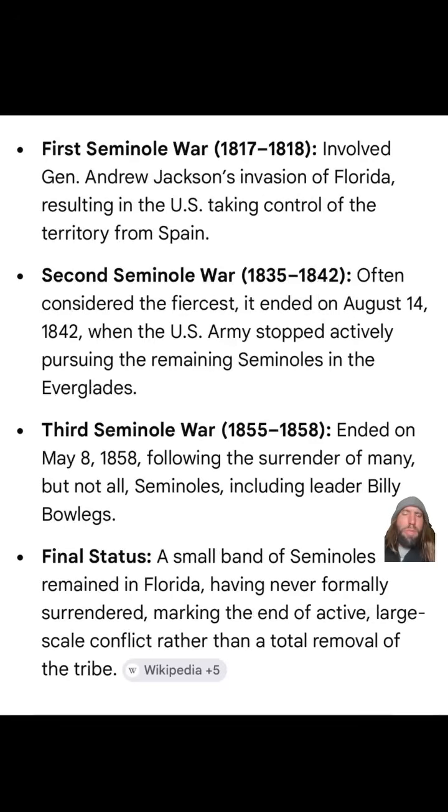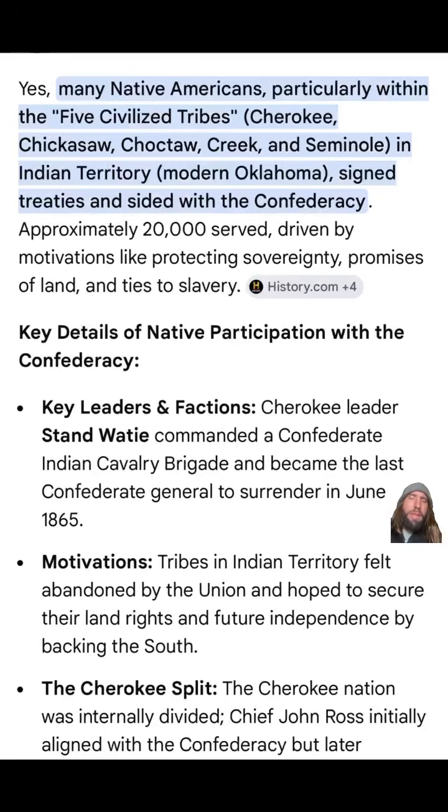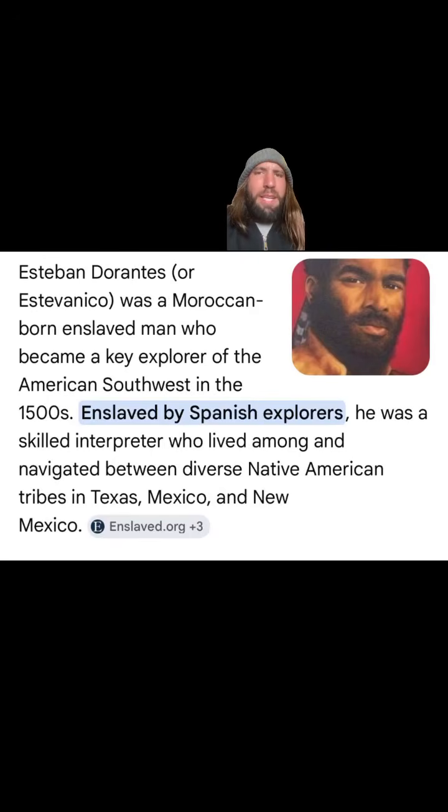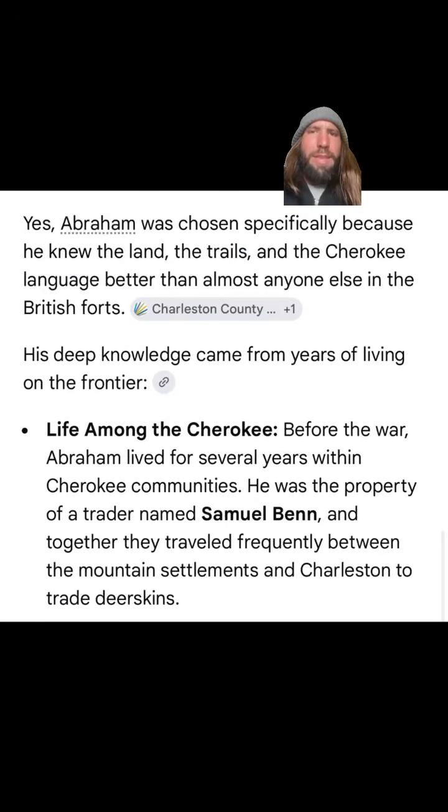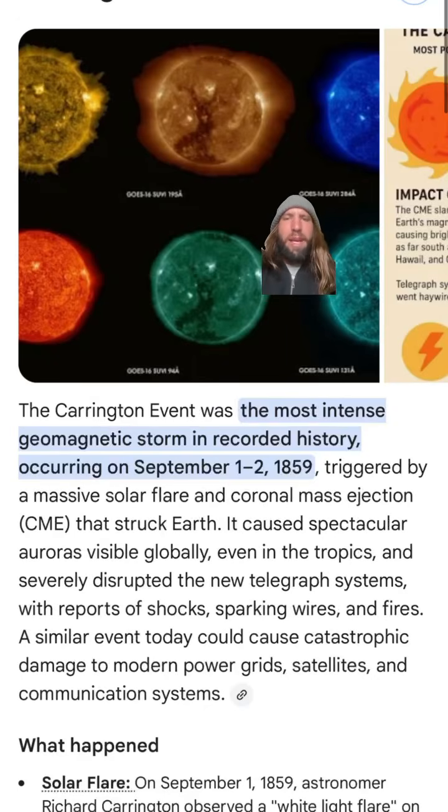That's why the Seminole Wars precipitated the Civil War. And that's why the Seminoles fought alongside the South. And these natives were so-called black. That's why the Spanish used the Moor to communicate with them. Look at Tuscaloosa. That's why the English used a so-called slave named Abraham that knew the land better than the Cherokee and the English. And right after the Seminole Wars, we get the Carrington event, a reset that breaks down the communication across the country.